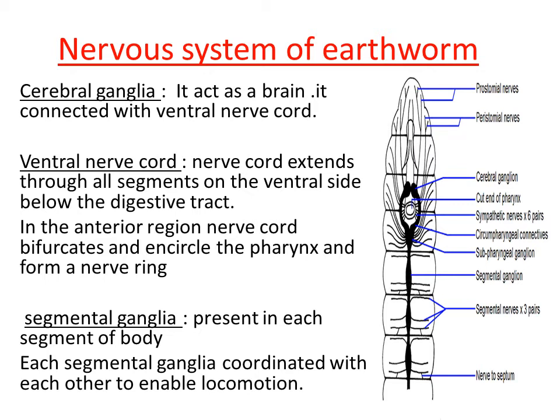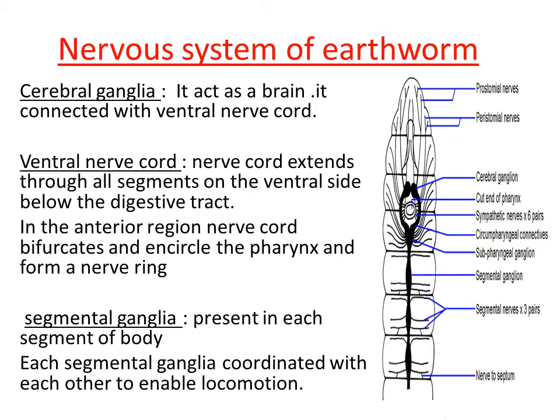So the segmental ganglia coordinate with each other to enable locomotion. As I gave you the example, if you touch any part of the earthworm, the entire worm will move, right? Because the ganglia coordinate with each other to enable the locomotion.